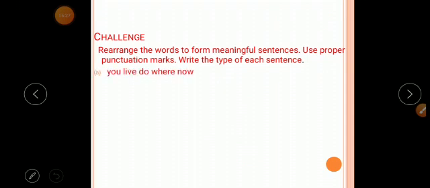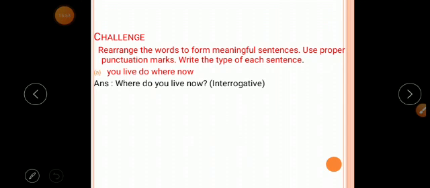So moving to the challenge question. Rearrange and punctuate the groups of words to form sentences. Write the type of each sentence. Here they have mixed up the words, so we have to rearrange them to make a meaningful sentence, and then tell which type of sentence it is. Look at A1: you live, do, where, now.